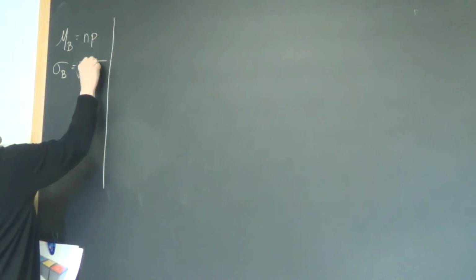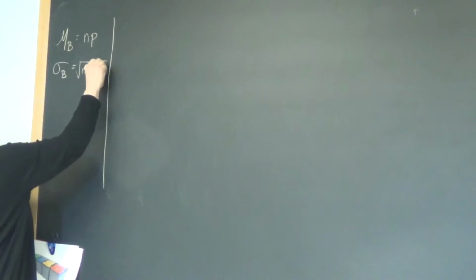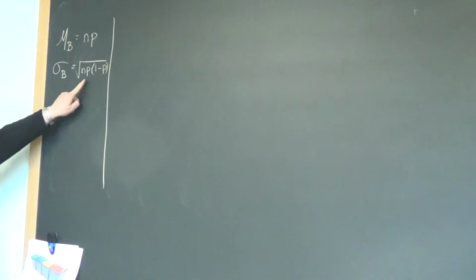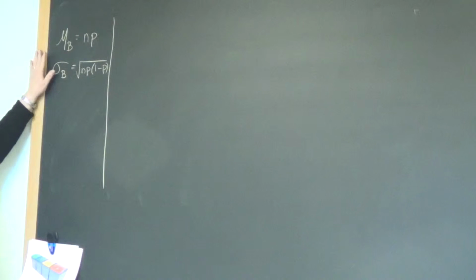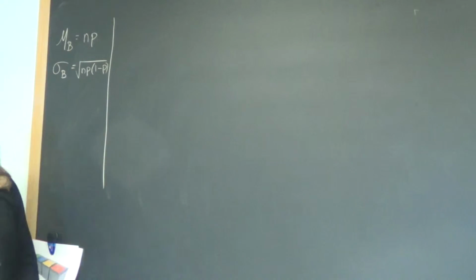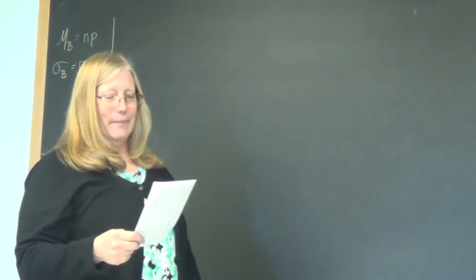Bailey, what was the standard deviation from yesterday? The square root of np times 1 minus p. So we have a success, p, and a failure, 1 minus p, and they get grouped together a lot. Standard deviation is always a square root. If you're aiming for the AP test, these things will have to be committed to memory. They do not let you take in a crib sheet, a cheat sheet.